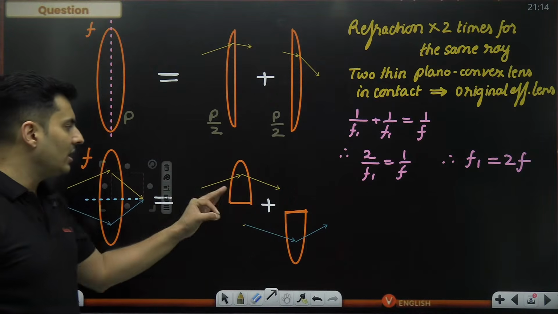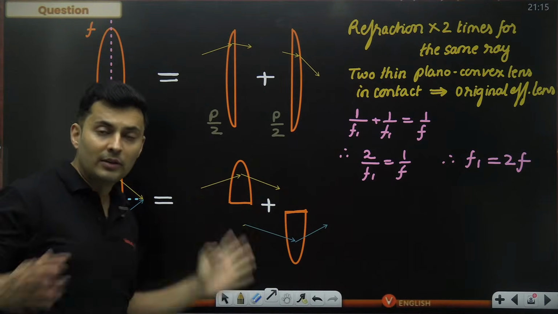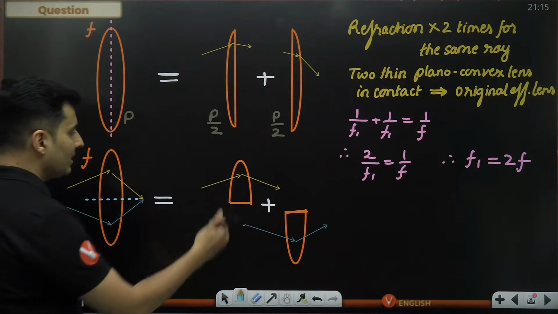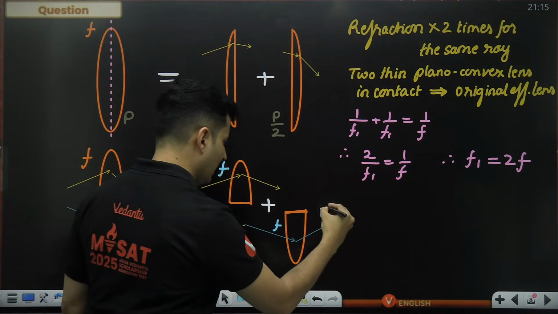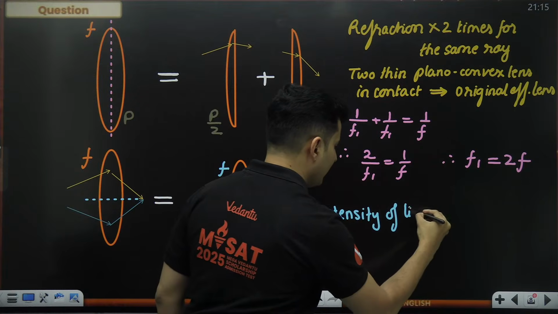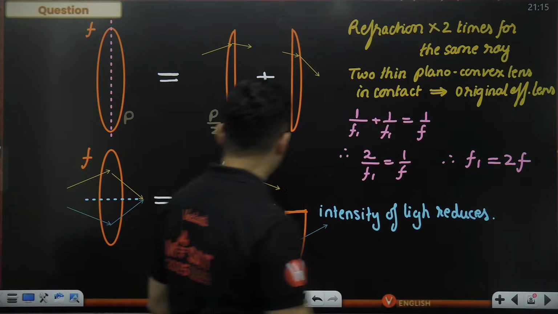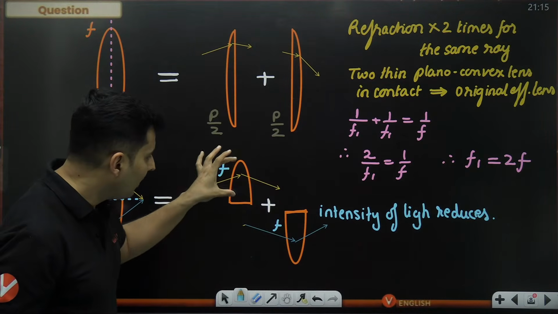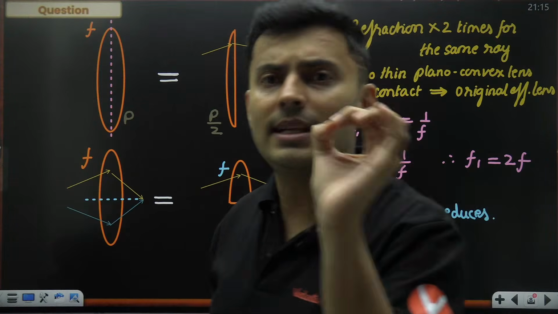So the image location does not change because you have cut it into two parts, or each part does not have different focal lengths. Rather, they have the same focal length. So if the focal length was f, each part will have a focal length of f only. It's just that the intensity of light reduces, because the number of rays which were originally passing would be more, as compared to just taking a part, only half of those rays will be passed. So that's why lesser rays, lesser intensity, lesser brightness.